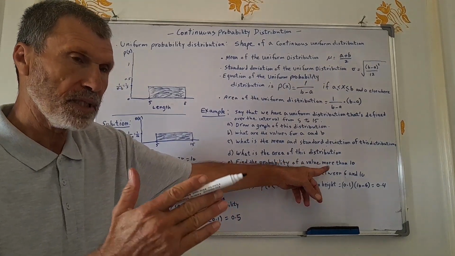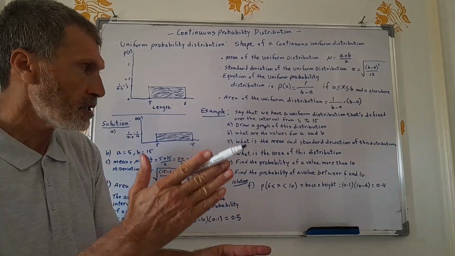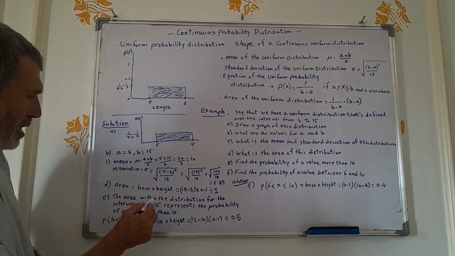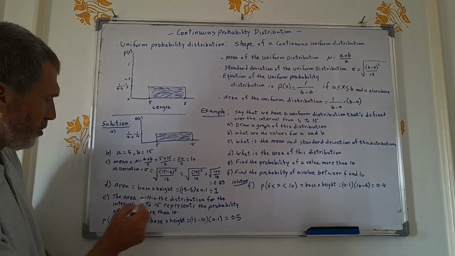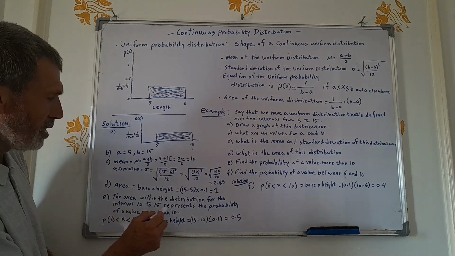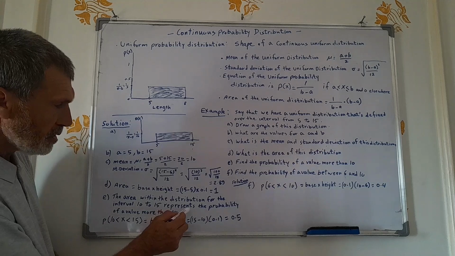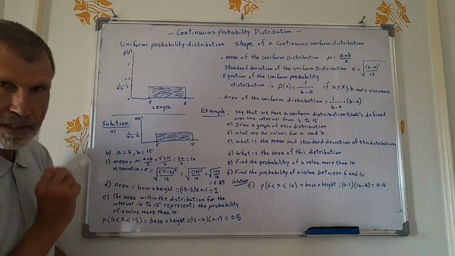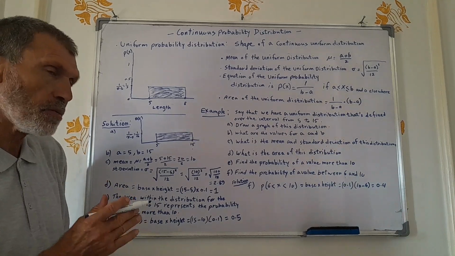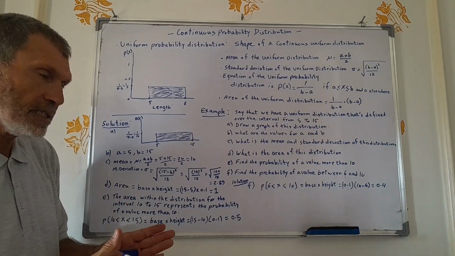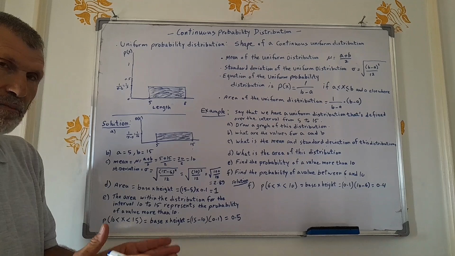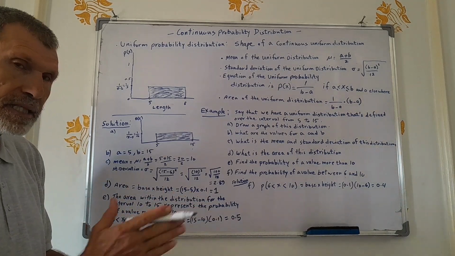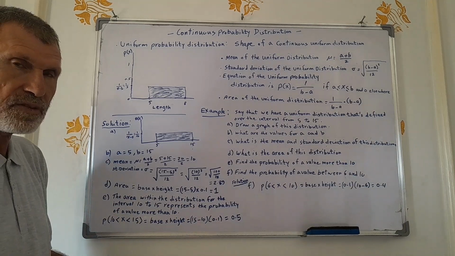We get the interval from 10 to 15. Therefore, the area within the distribution for the interval 10 to 15 will represent the probability of a value more than 10. Okay? So the probability more than 10 is basically the area between 10 and the maximum value of the interval, which is 15.